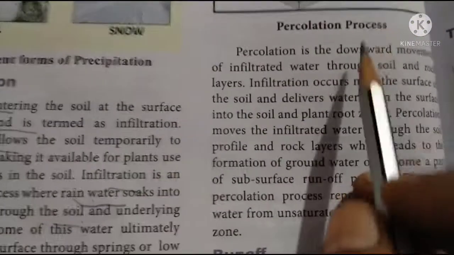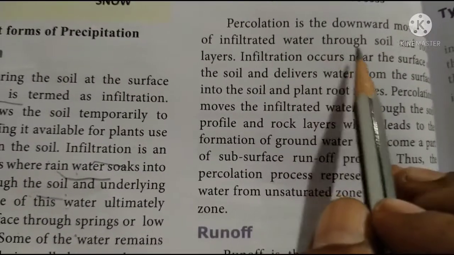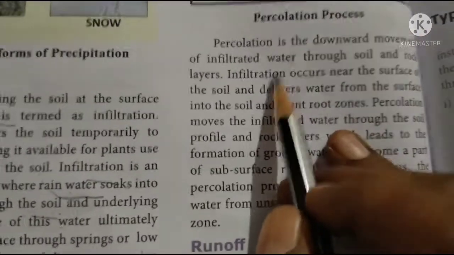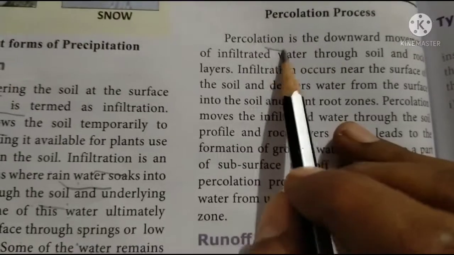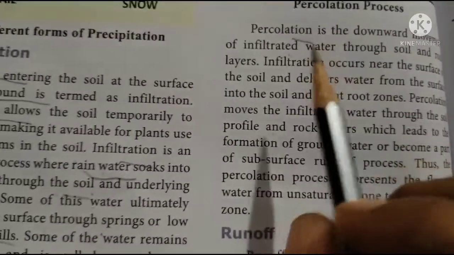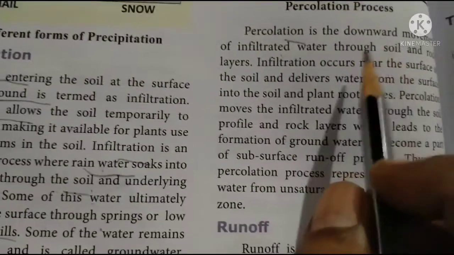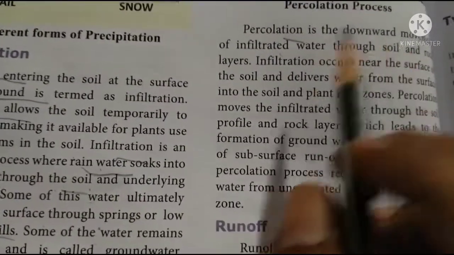Okay, and next one is percolation. Percolation is the downward movement of infiltrated water through soil and root layers and rock layers. So this term is used for the downward movement of the infiltrated water, in the lower part of the earth, through soil and through rock.